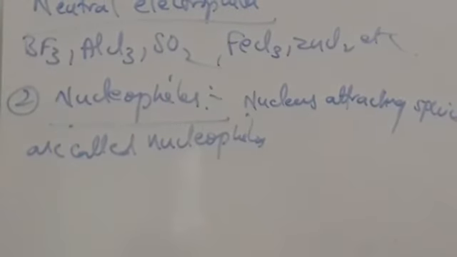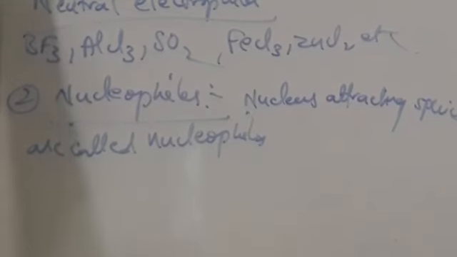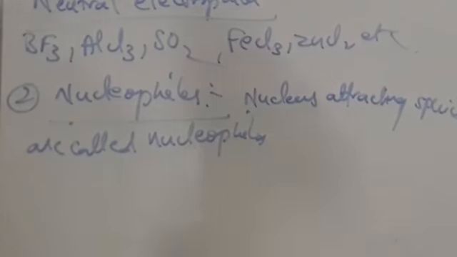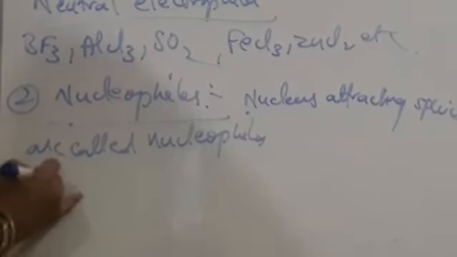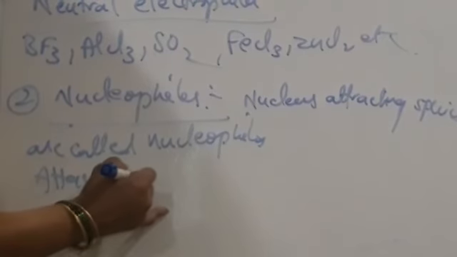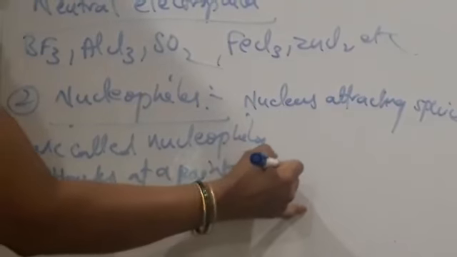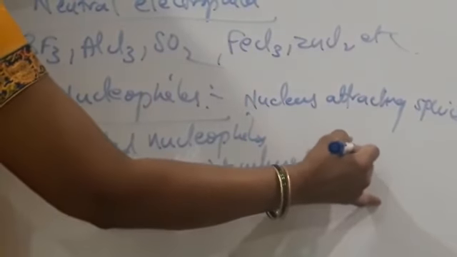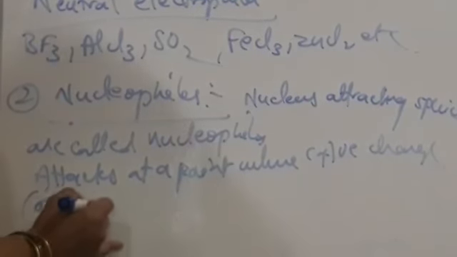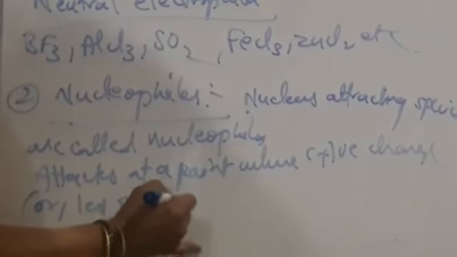Generally, nucleophiles attack at a point where electron density is less, or where positive charge is more. They attack at a point where positive charge or less electron density is present.